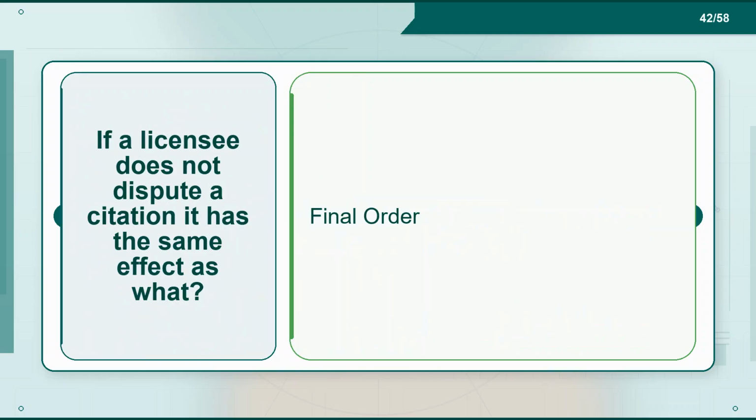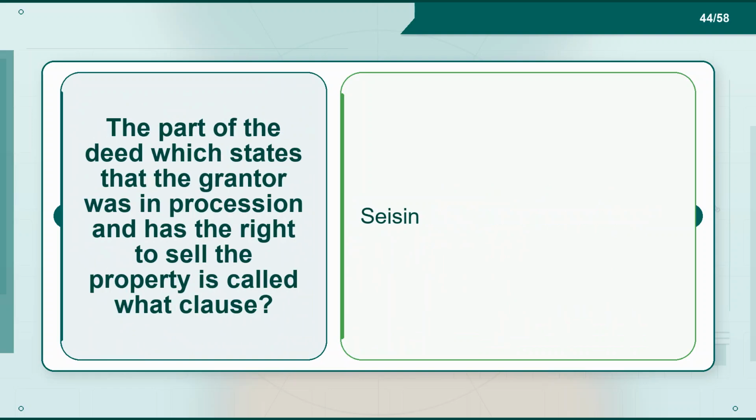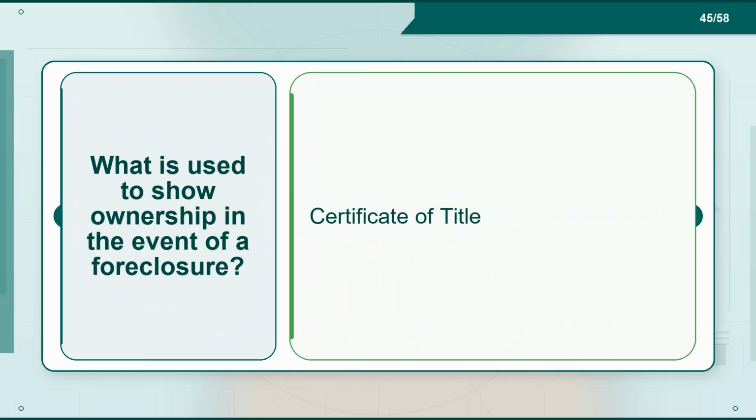Flashcard 42. Term: if a licensee does not dispute a citation, it has the same effect as what? Definition: final order. Flashcard 43. Term: what is it called when two people share one office space and seem like they are in a partnership but are not a true partnership? Definition: ostensible / quasi-partnership. Flashcard 44. Term: the part of the deed which states that the grantor was in possession and has the right to sell the property is called what clause? Definition: seisin.